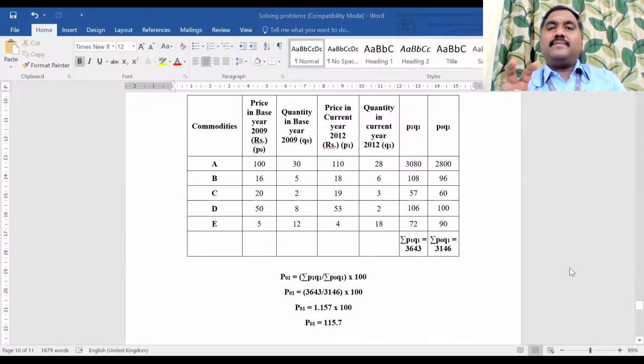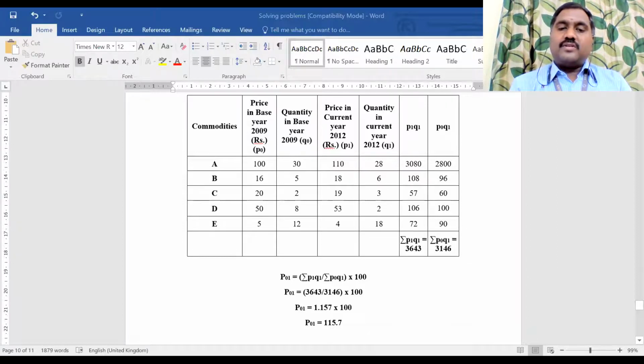Next is Fisher's method, and in the Fisher method itself we have two things: how to calculate the Fisher index number, based on the time reversal test and the factor reversal test. Once that is done, the weighted aggregate method is over. Then we need to solve the weighted average method, only one problem. With that, the weighted index method will be over. Only the last one is the consumer price index number.